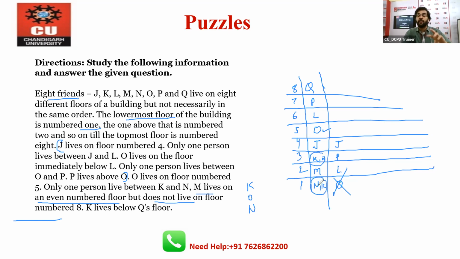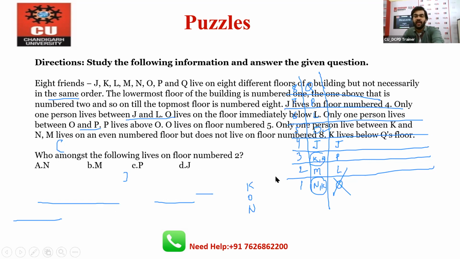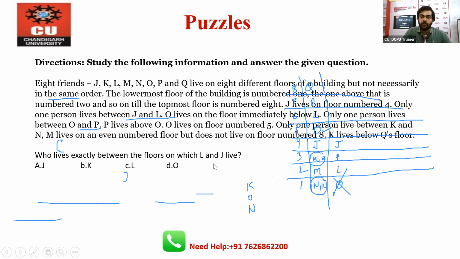Whenever we are not sure where K and N will come, the question the examiner asks will be of the same type. Right now it is not possible to predict where K and N will come, so both possibilities remain. Now the question: who among the following lives on floor number 2? We can easily say M is the right one. The next one: who lives exactly between L and J? You can say that between L and J there is O. That will be your answer.